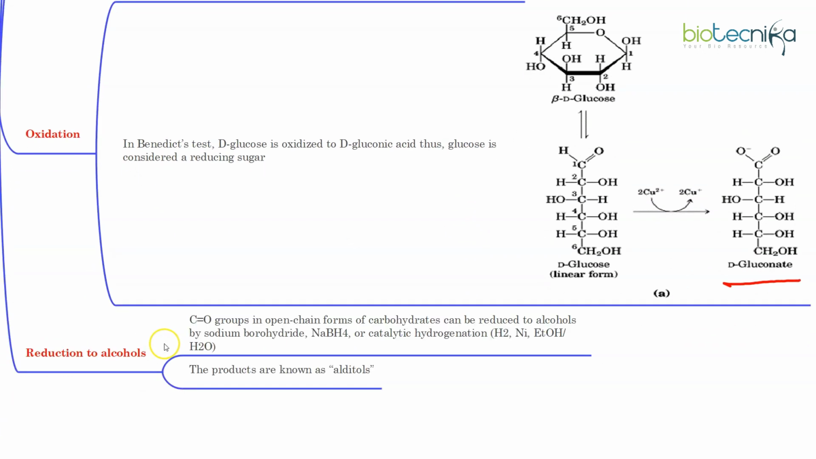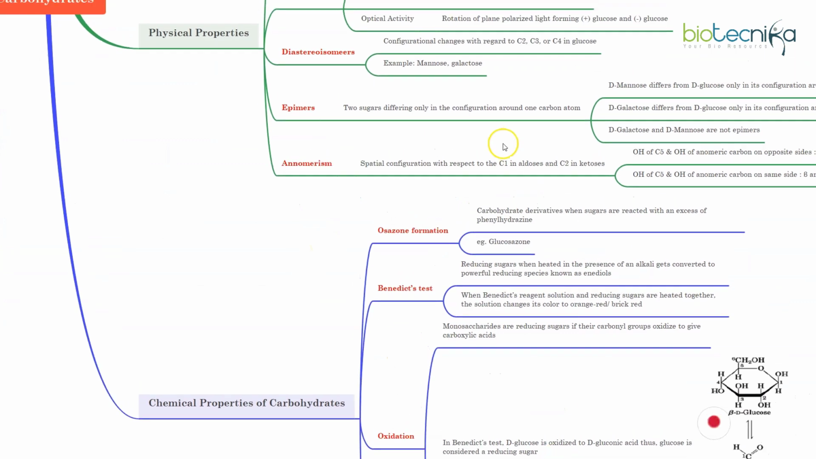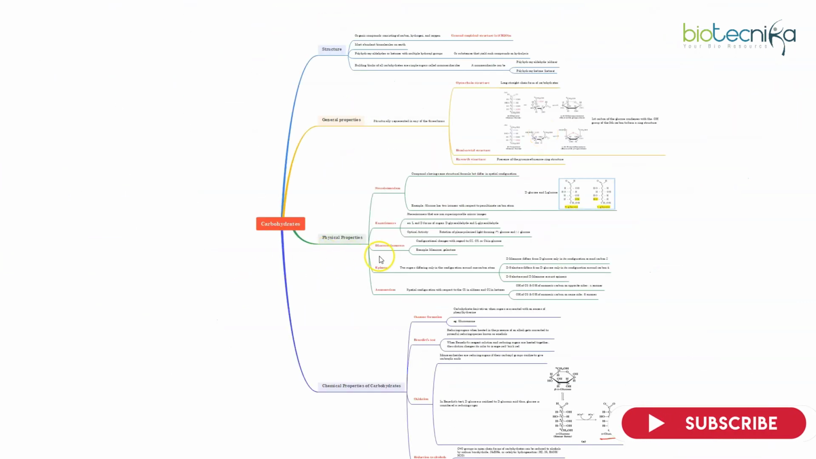And the last one is reduction to alcohols. The CO groups in the open chain forms of carbohydrate can be reduced to alcohol forms by sodium borohydride or catalytic hydrogenation. The products that you get are alditols, in which there is no aldehyde group, but rather an alcohol group. So that was an important topic of carbohydrates, Biotecnika students.